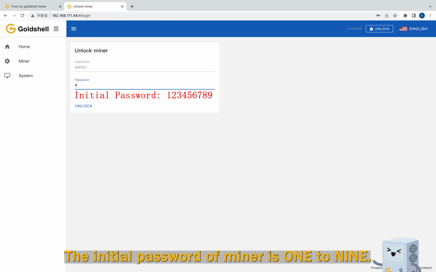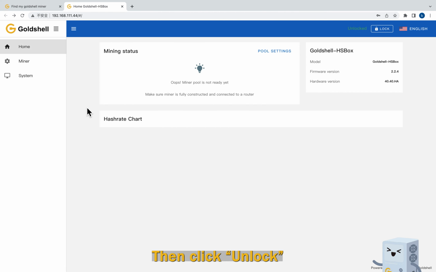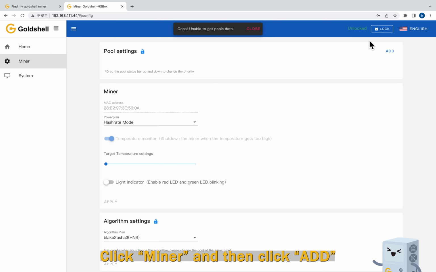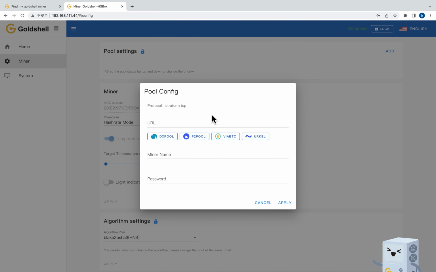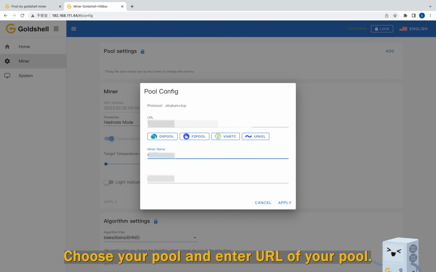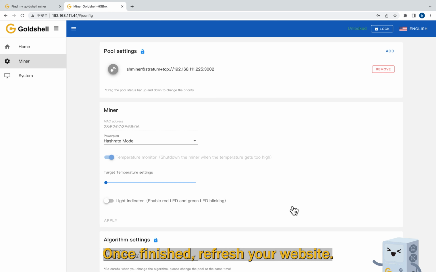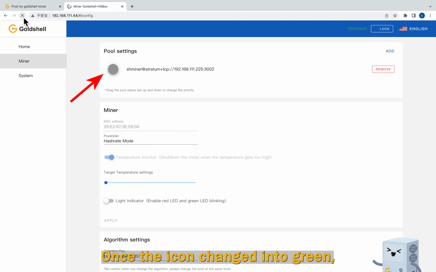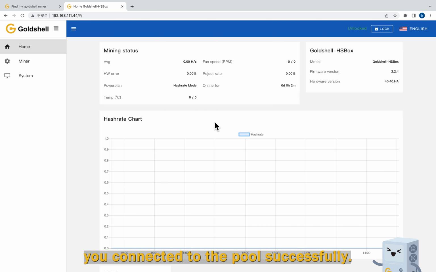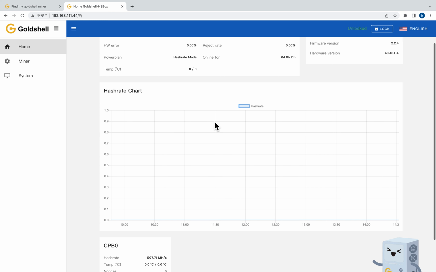The initial password of the miner is 1 to 9. Then click Unlock. Click Miner and then click Add. Choose your pool and enter the URL of your pool, and also your miner name with your password. Once finished, refresh your website. Once the icon changes to green, it means you have connected to the pool successfully.